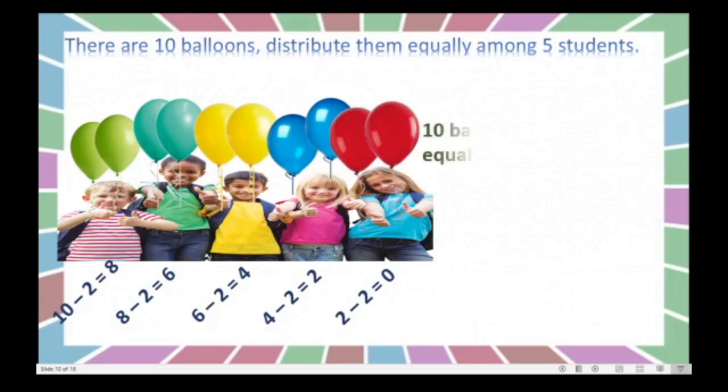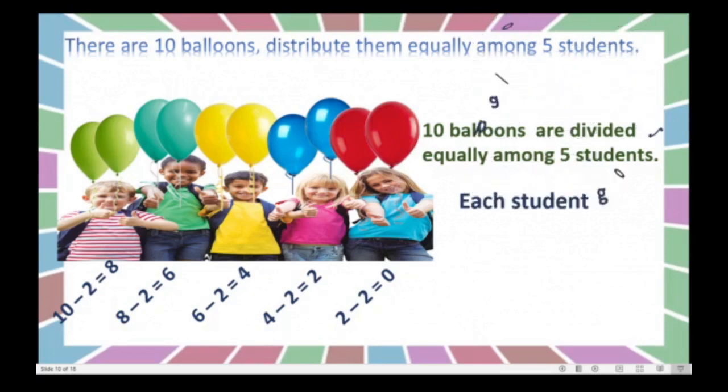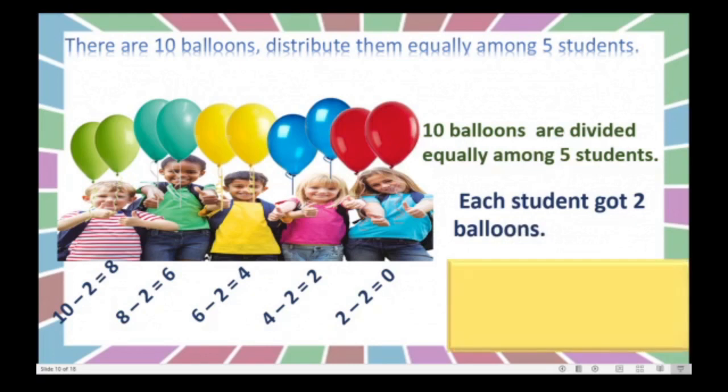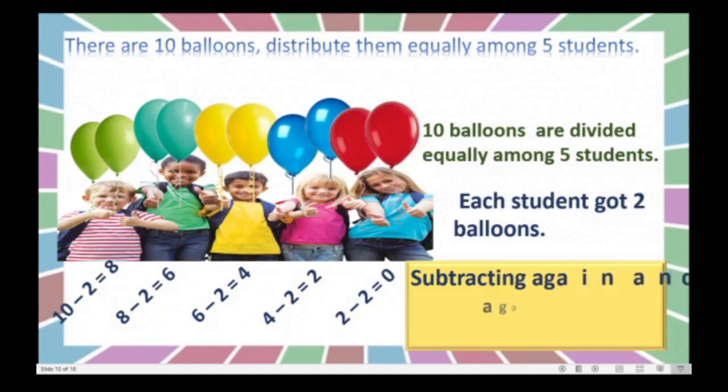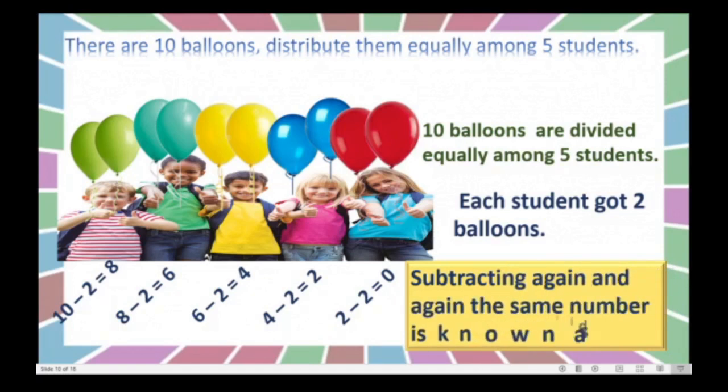Here we can write: 10 balloons are divided equally among 5 students and each child got how many? 2 balloons, isn't it? Yes. Subtracting the same number again and again is nothing but division.